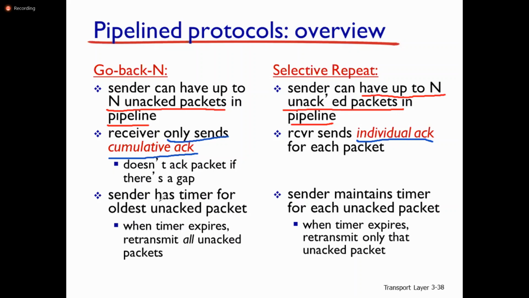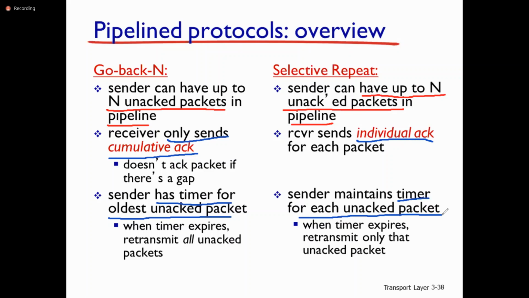The sender has a timer for the oldest unacknowledged packet in Go-Back-N. In Selective Repeat, the sender maintains a timer for every unacknowledged packet because it is an individual acknowledgement for every packet. That's why there is a timer